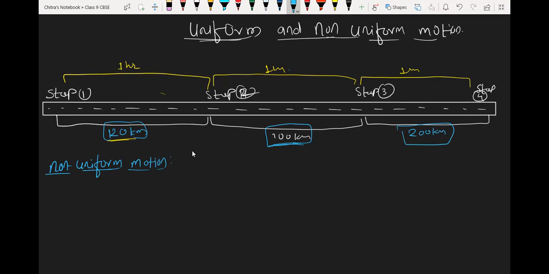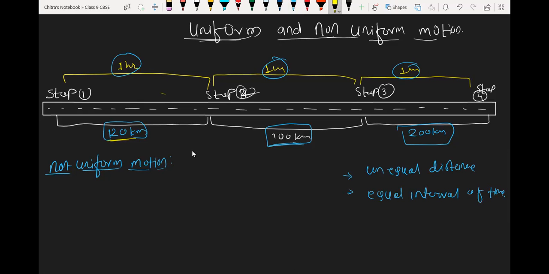So we have to write unequal distance. And the time interval is the same, 1 hour, 1 hour, and 1 hour, so I write equal interval of time. Now we have to use both terms in the definition of non-uniform motion.